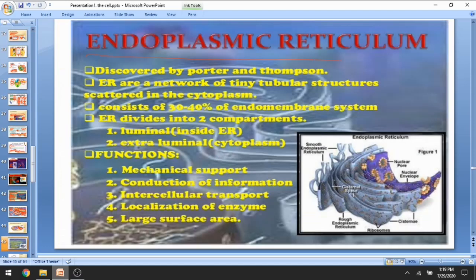Next, if we talk about endoplasmic reticulum, it was discovered by Porter and Thompson. They said that endoplasmic reticulum is an extended network of tiny tubular structures scattered in the cytoplasm, and they consist of 30 to 40% of the endomembrane system material. They are divided into luminal, that is inside, and extra-luminal, that is cytoplasm. Their main functions are mechanical support, conduction of information, intracellular transport, localization of enzymes, and providing a large surface area.